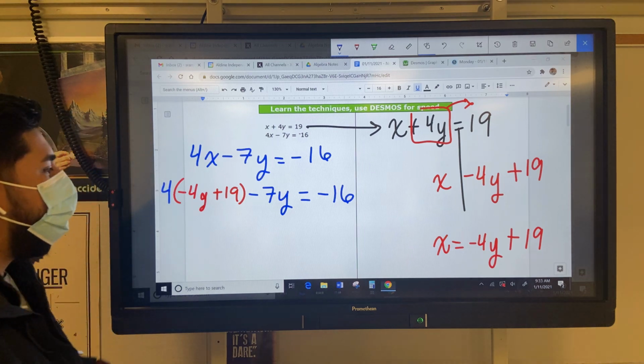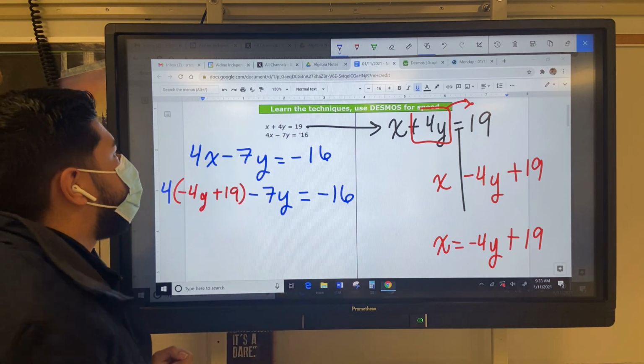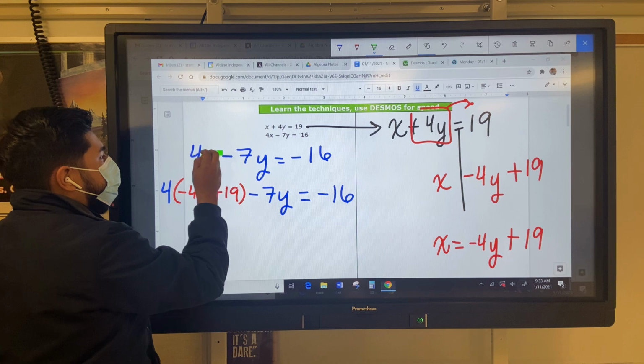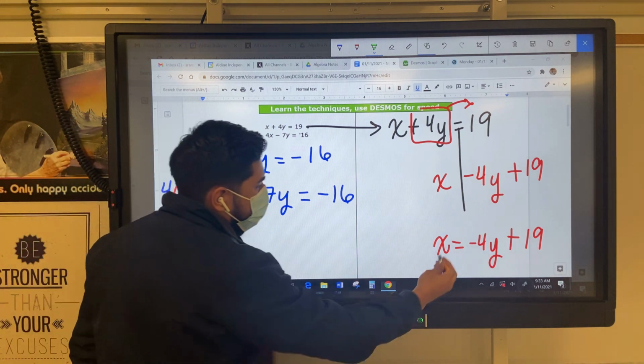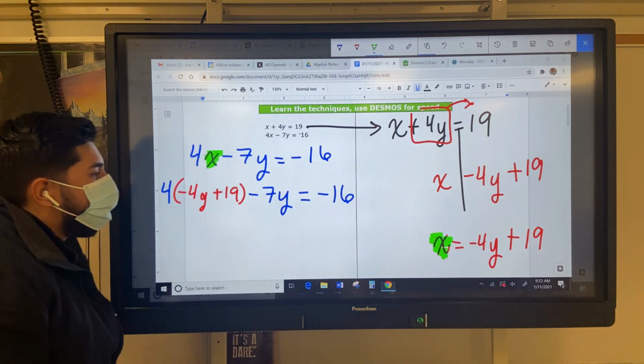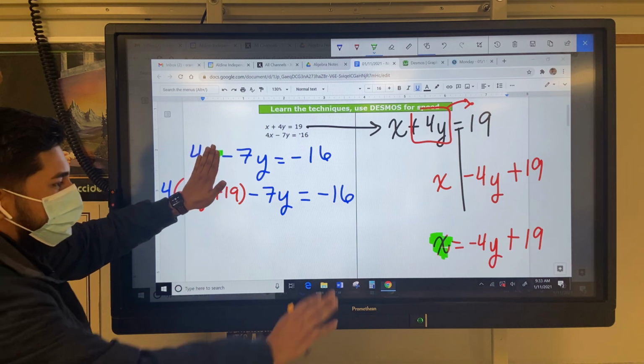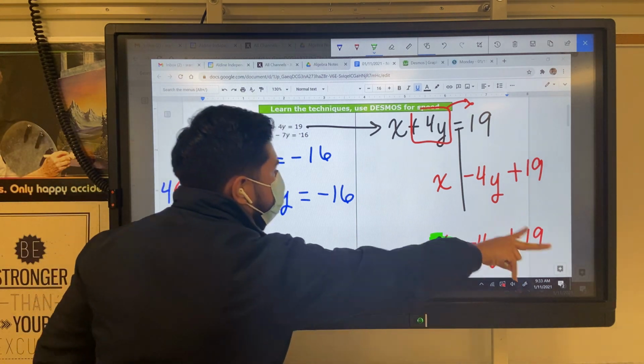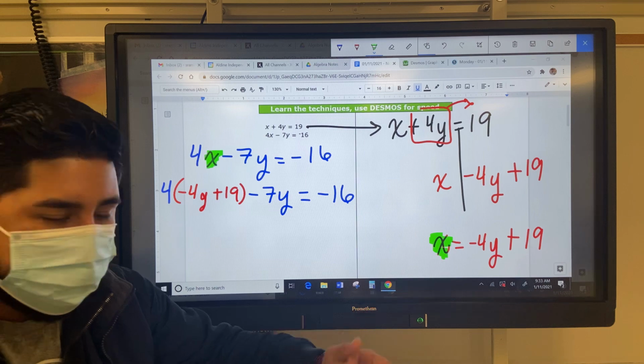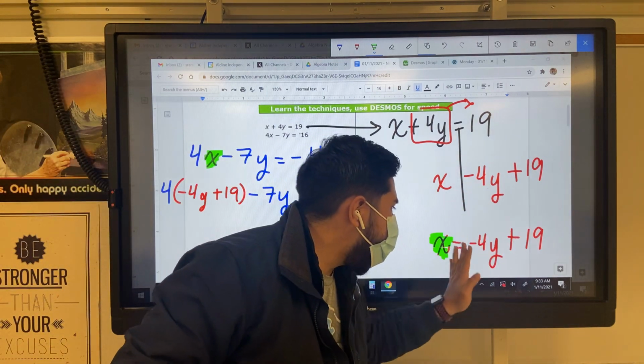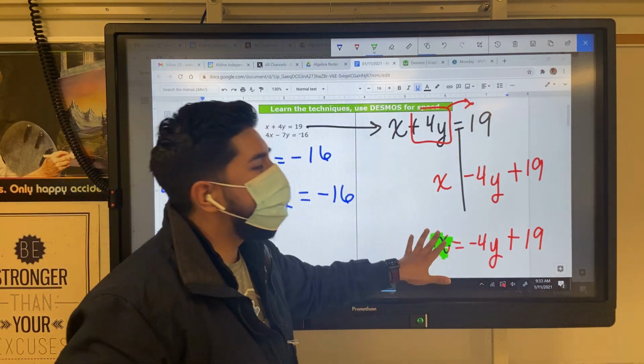So before I move on, let me explain what just happened. So this x, ladies and gentlemen, is this x. So imagine that this is a circle, that's a circle. What do I fill that circle with? The information that we just wanted to find. So negative 4y plus 19 is my x.